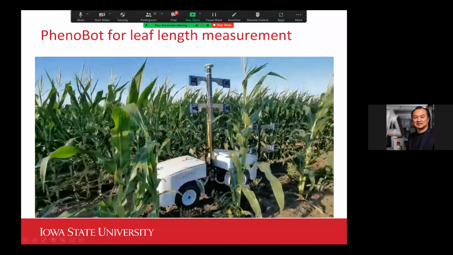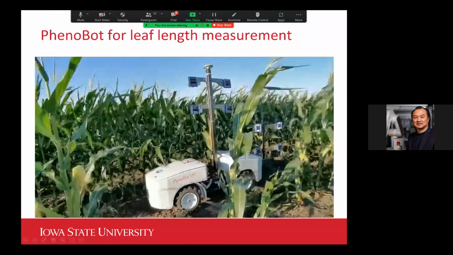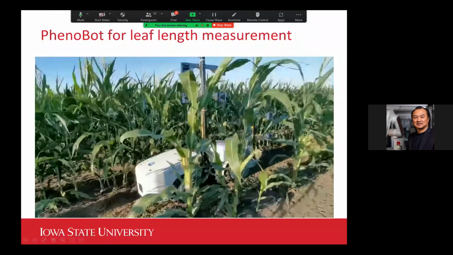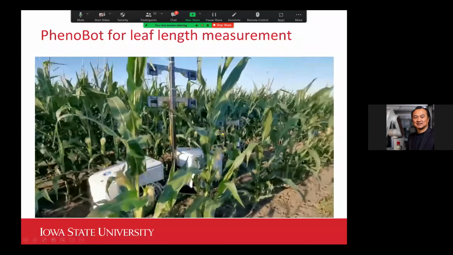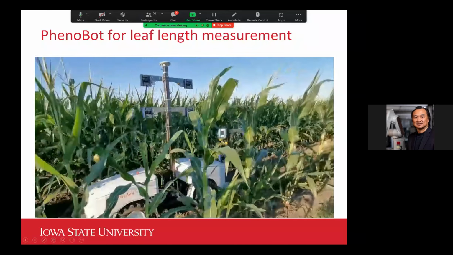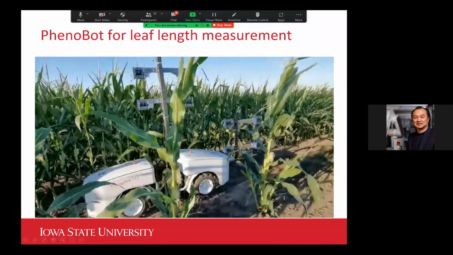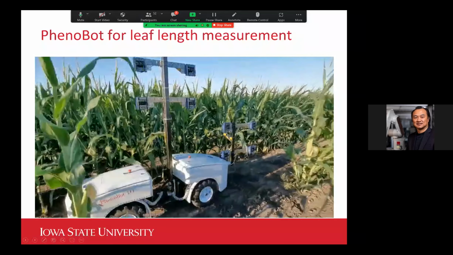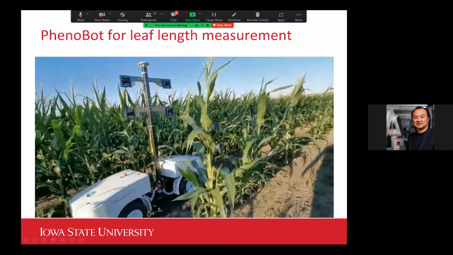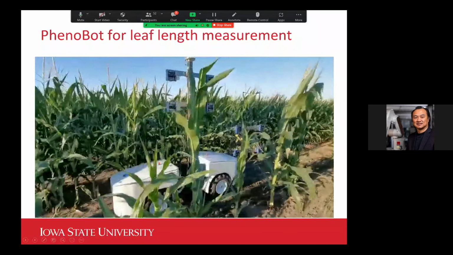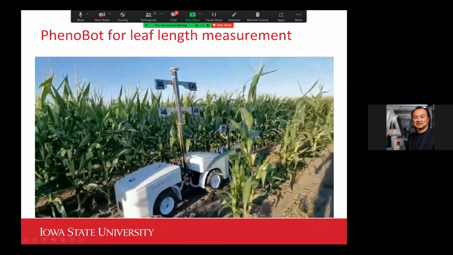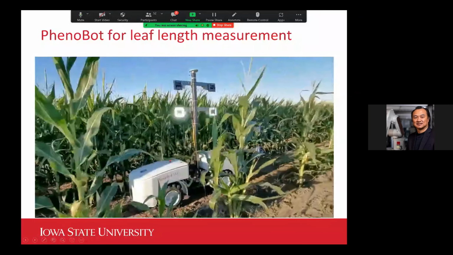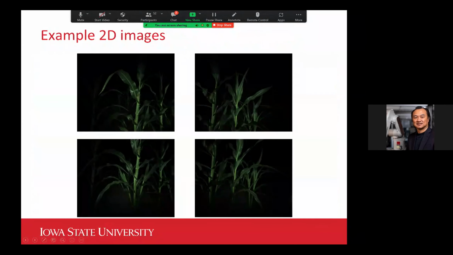So in the video, you probably don't see very clearly. We are strobing, or we are capturing 10 pictures per second, when we are driving the PhenoBot in the field. And the shutter speed we are using is about 1/4000 second, which is really about 1/3 of a millisecond. Some of the sample pictures we collected.